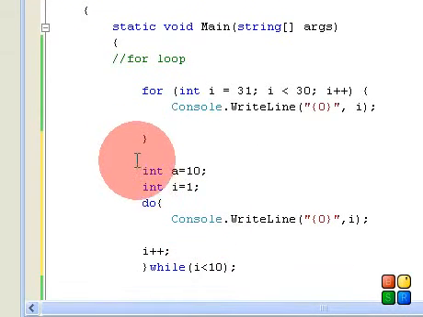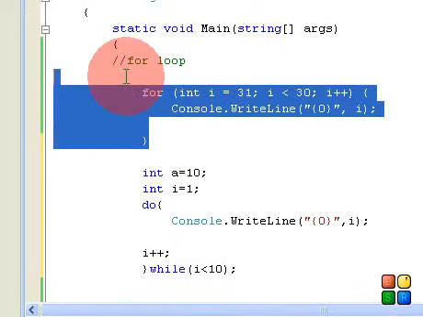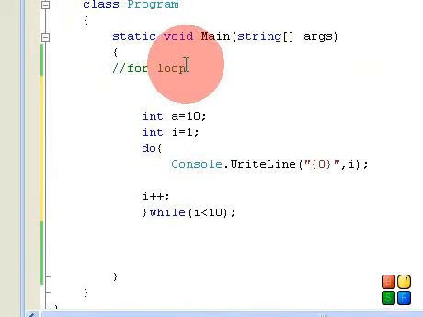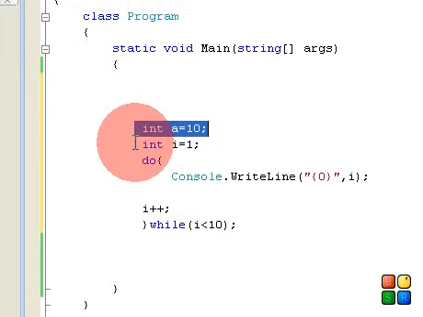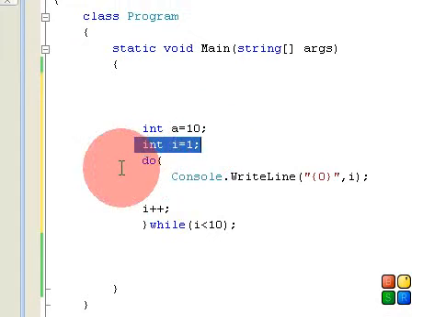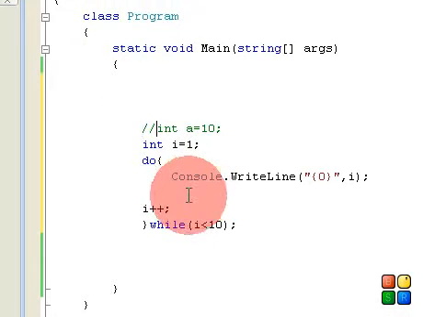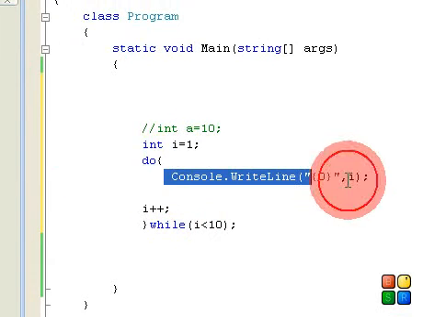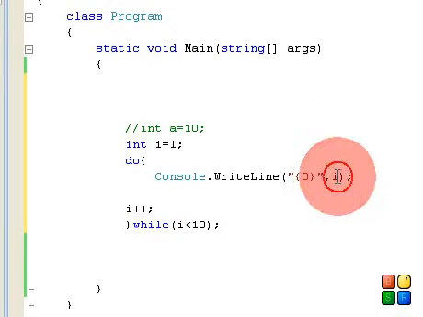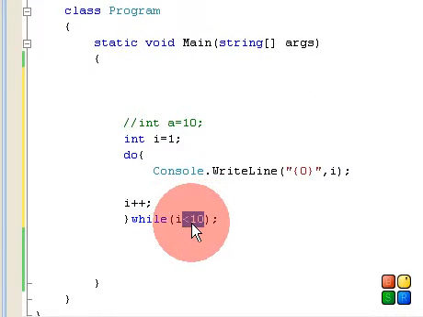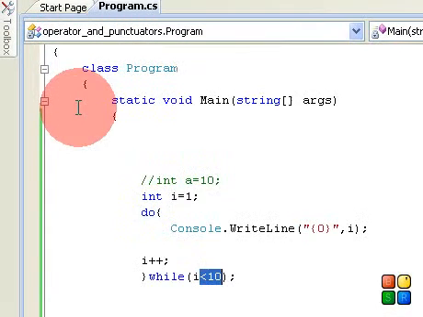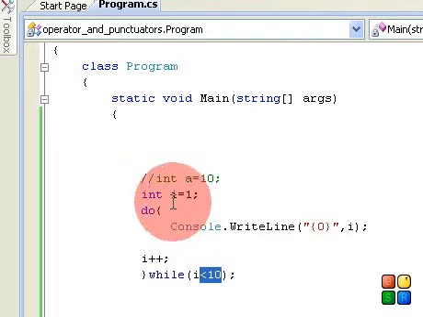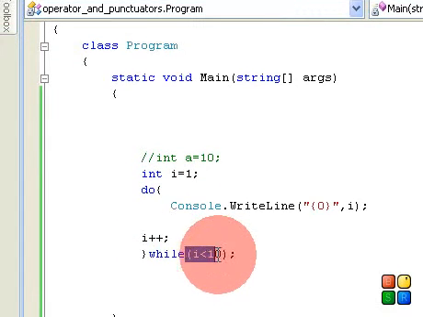What I do here, I remove the for loop for clarification. I say int i is equal to 1, do, basically no need for int a is equal to 10 here. Int i is equal to 1, do Console.WriteLine(i), meaning print the value of i till i is less than 10. So what happened? It prints the values from 1 to 9, because this condition is true, that's why it prints the values.